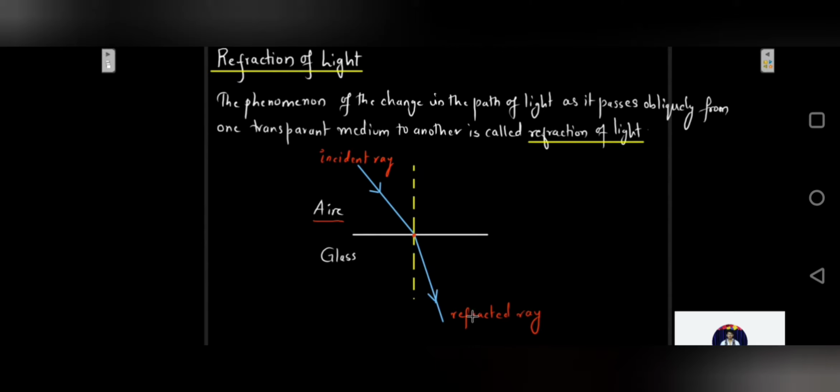The angle which the incident ray makes with the normal is called the angle of incidence, and the angle this normal makes with the refracted ray is called the angle of refraction. So I is the angle of incidence and R is the angle of refraction.